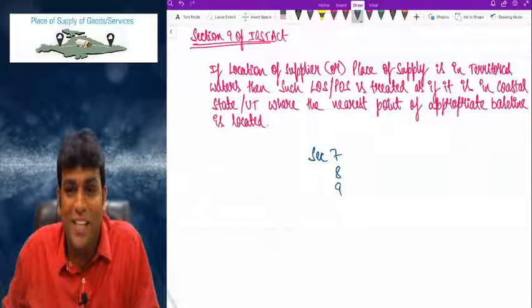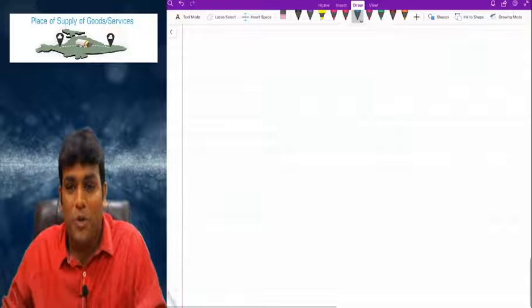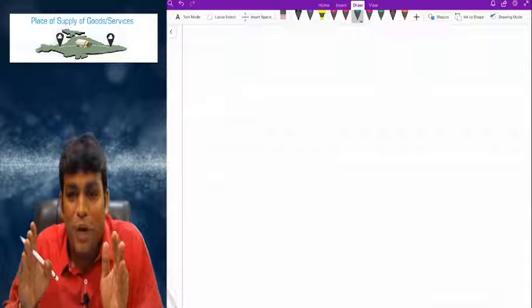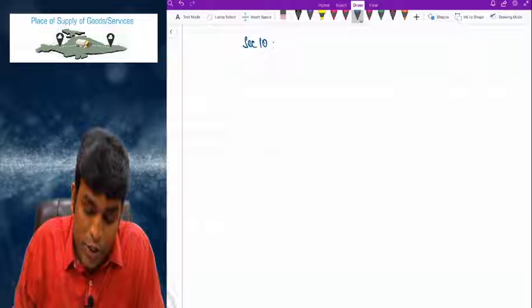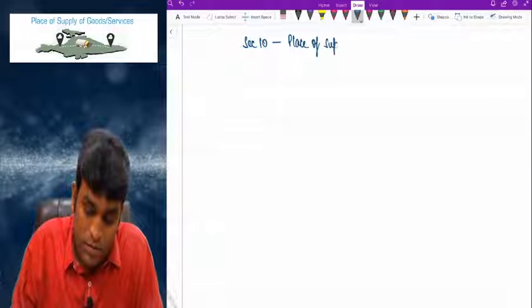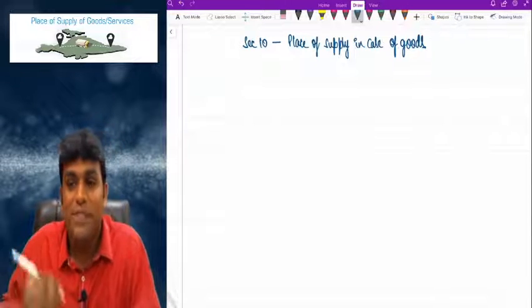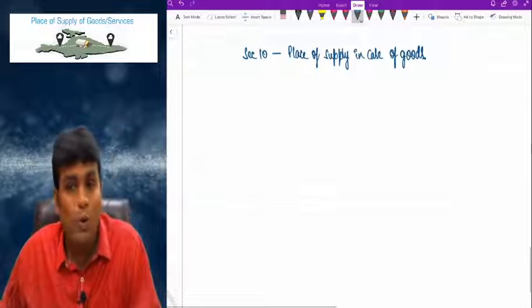Got full clarity, friends? Now, sir, the most important concept is that we have 4 sections which deal with the concept of place of supply. Now what are those sections? First, Section 10 deals with place of supply in case of goods.